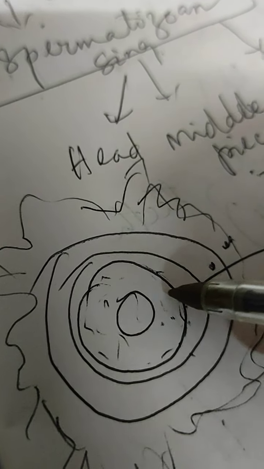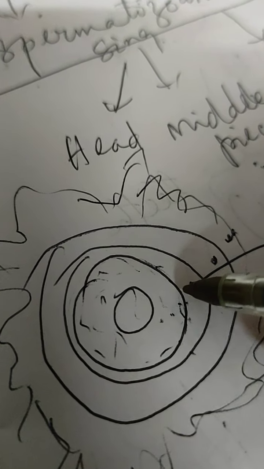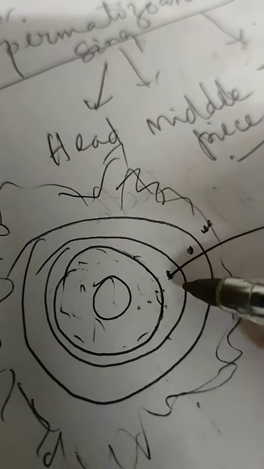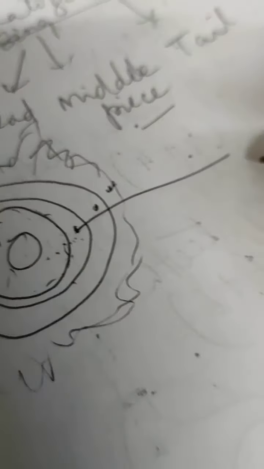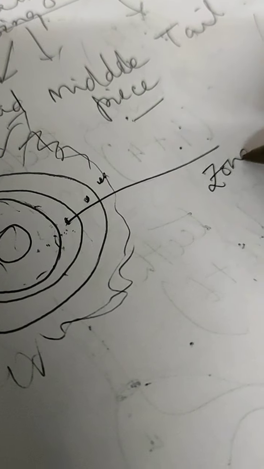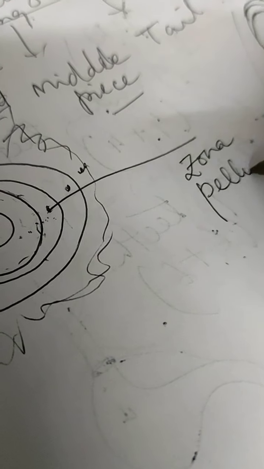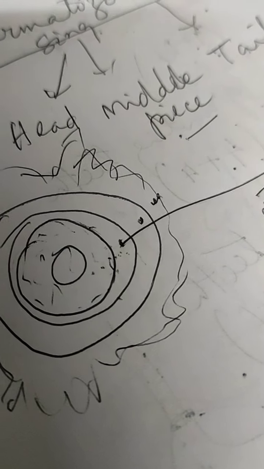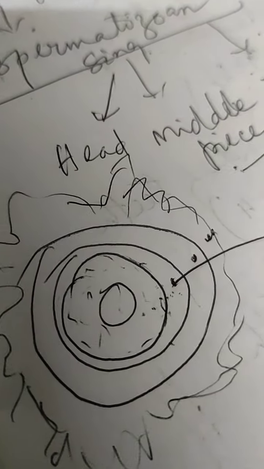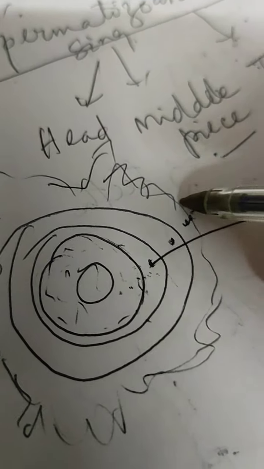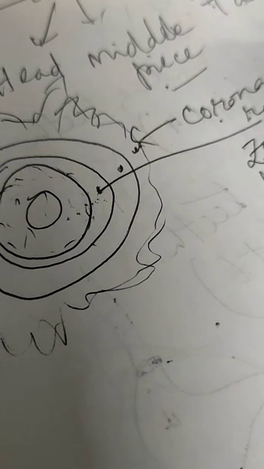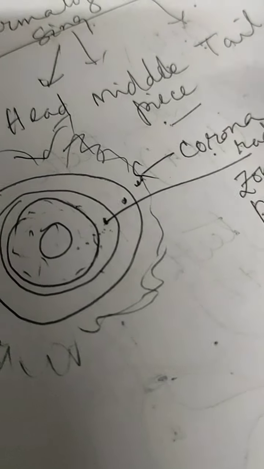So the plasma membrane is around the cytoplasm, and around the plasma membrane, the first membrane present is called the zona pellucida. And an outer thick layer is called the corona radiata.